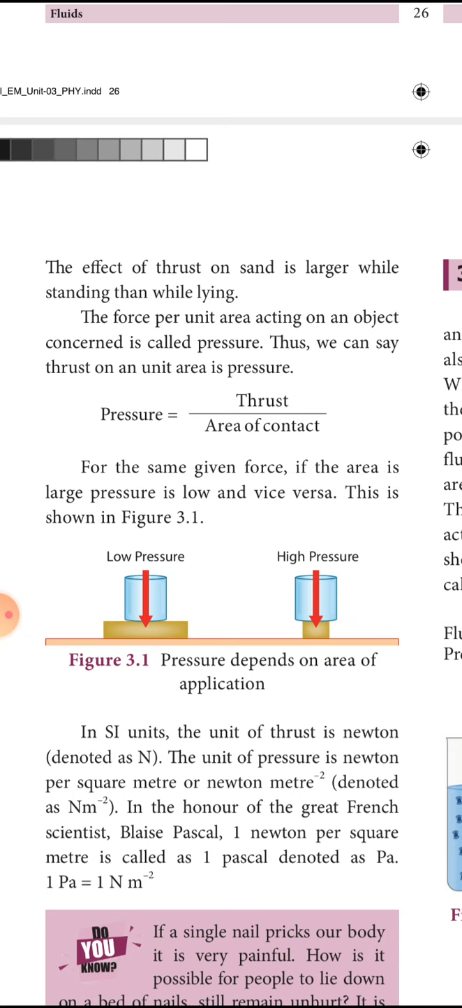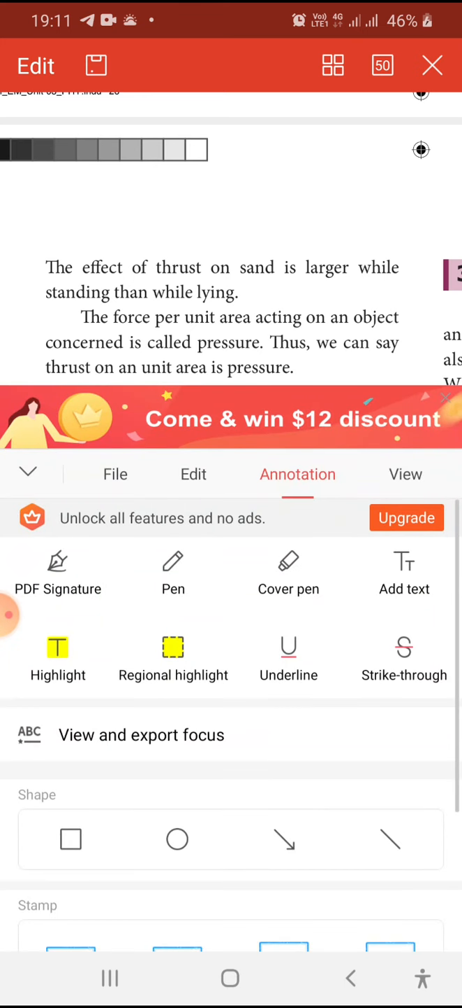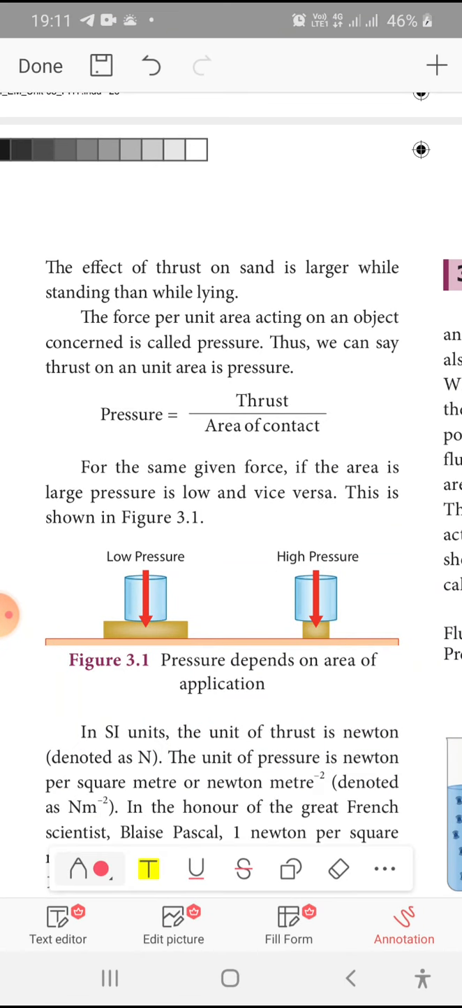The force per unit area acting on an object is called pressure. As I said, pressure is equal to force by area. Here we are getting that definition: force per unit area acting on a body is called pressure. Now you can say what pressure is. Force per unit area acting on an object is called pressure. Formula for pressure: pressure is equal to thrust by area of contact.